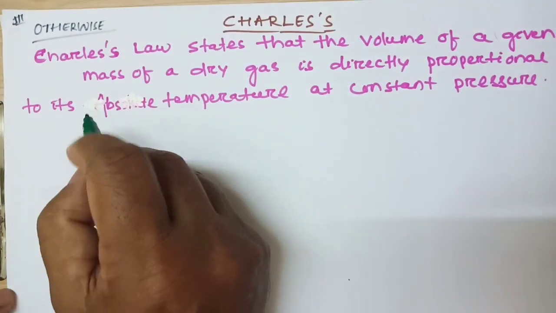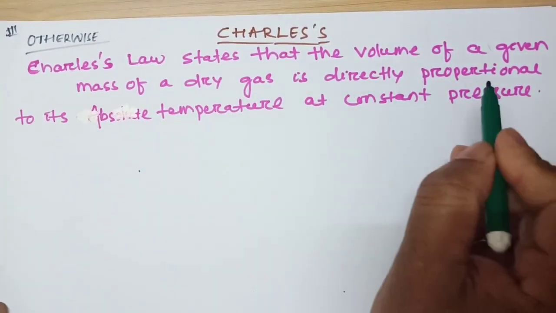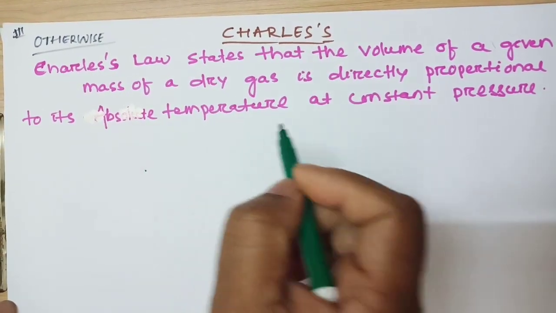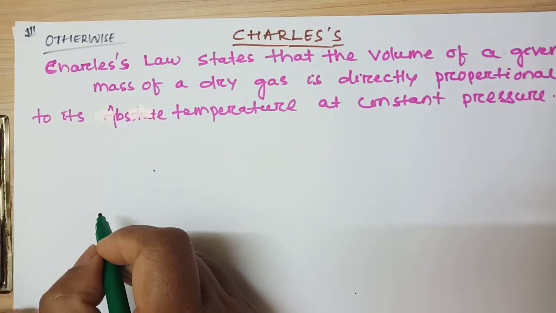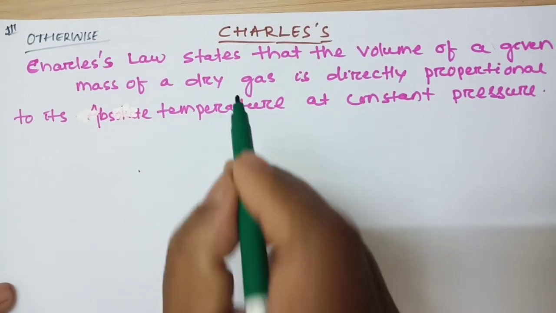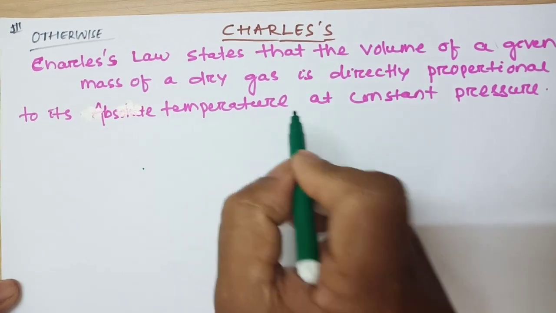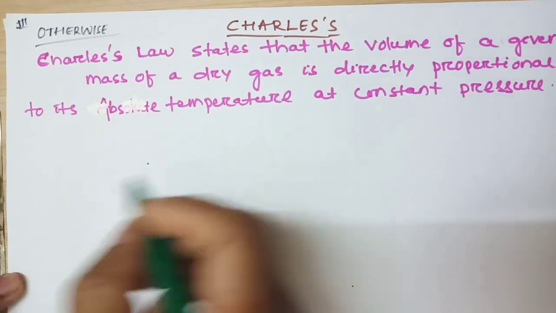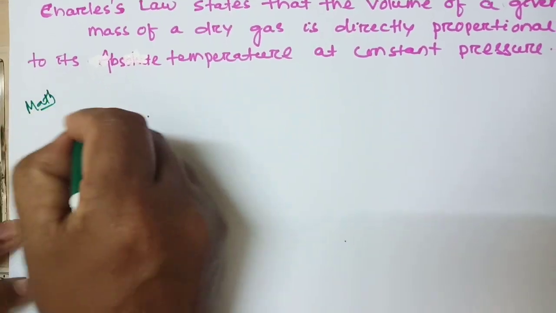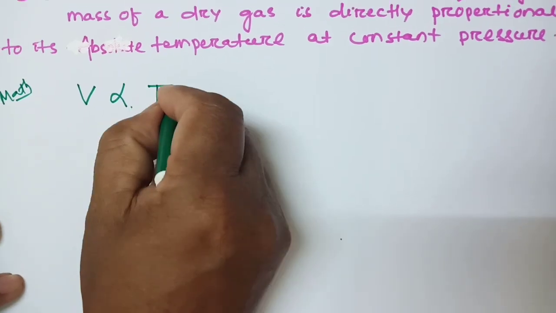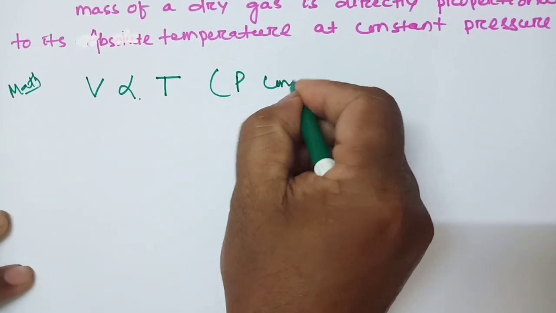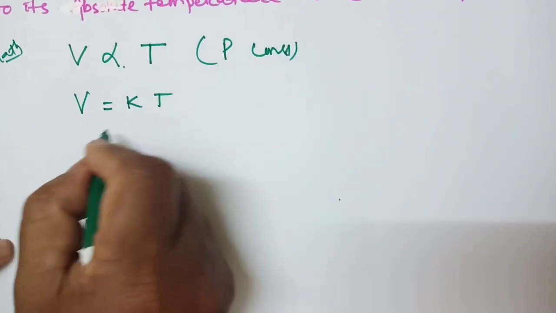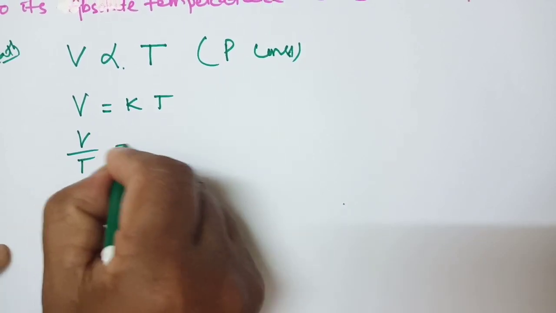You can write Charles' law as: Charles' law states that the volume of a given mass of dry gas is directly proportional to its absolute temperature at constant pressure. Okay, understood? Again I am telling, Charles' law states that the volume of a given mass of dry gas is directly proportional to its absolute temperature, that is Kelvin, at constant pressure. So mathematically you derive like this: V is proportional to T at constant pressure, P constant. So V is equal to K T, so V by T is equal to K.